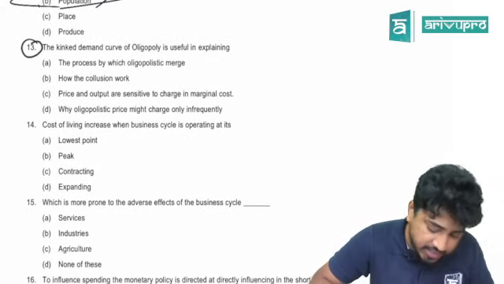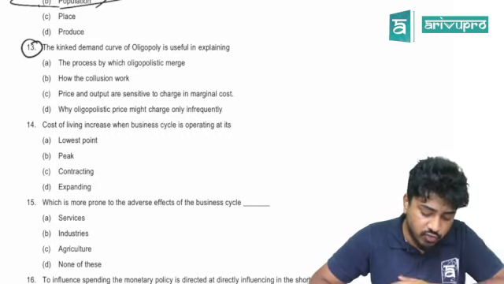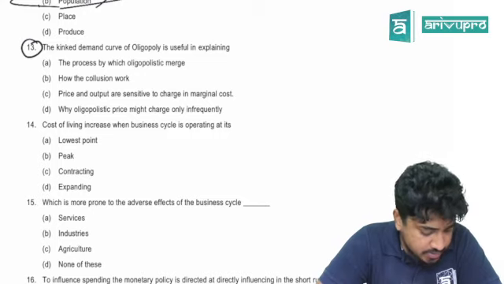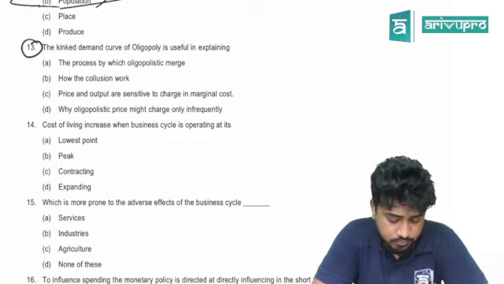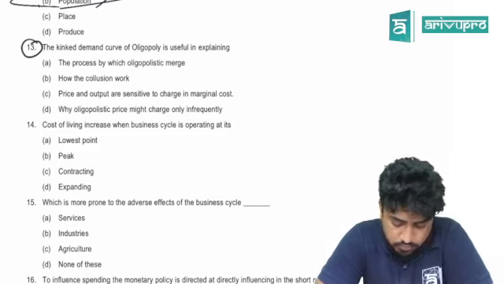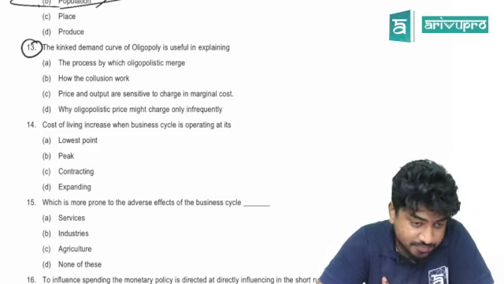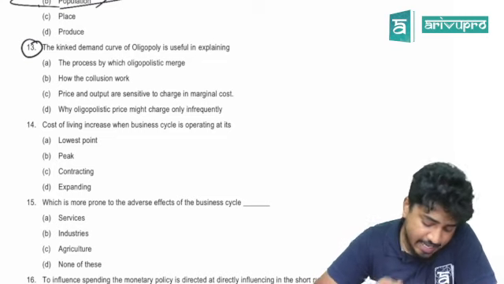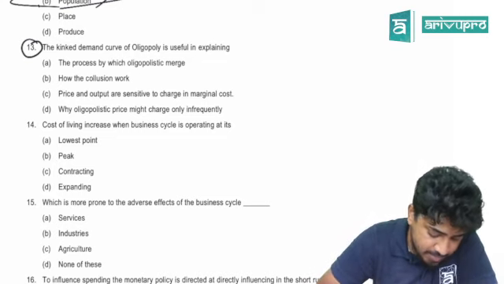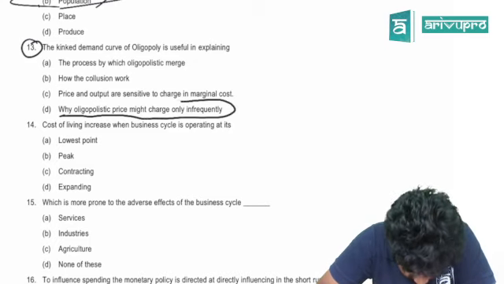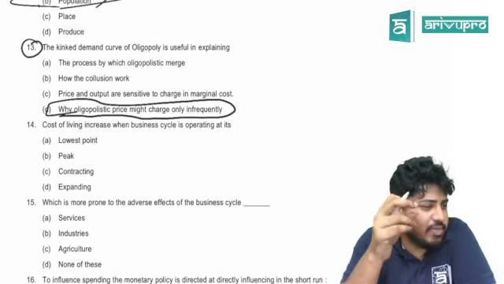13. The kinked demand curve of oligopoly is useful for explaining what? Sorry? C is not the right answer. Actually, it is D. Why oligopolists might change prices only infrequently. They don't change the prices frequently.